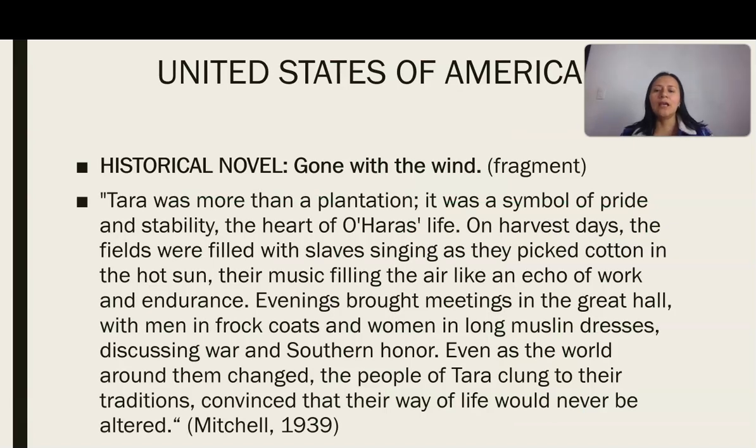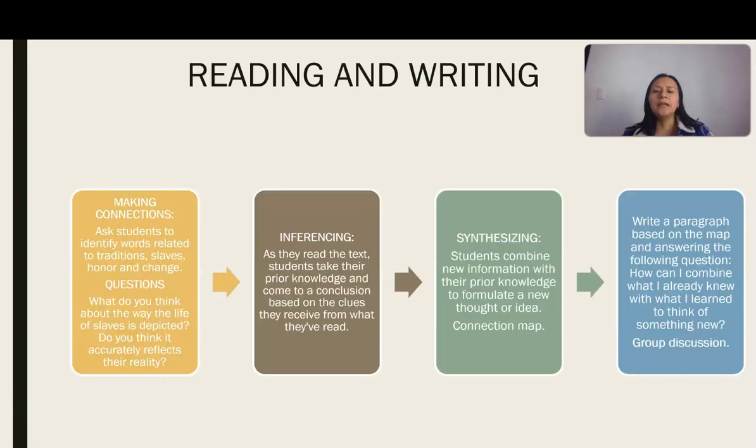Okay. And then for the next, we have the United States of America culture. In this case, I chose a historical novel, which is Gone with the Wind. Also, it's a fragment. And the reading activity is making connections: the students identify words relating to tradition, slaves, honor, and changes. And also there are some questions like, what do you think about the way the life of slaves is depicted? Do you think it accurately reflects their reality?